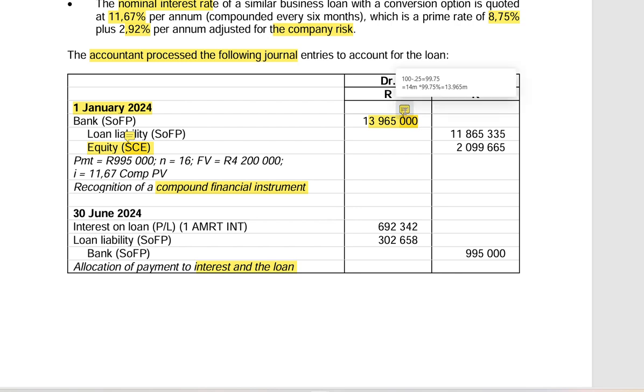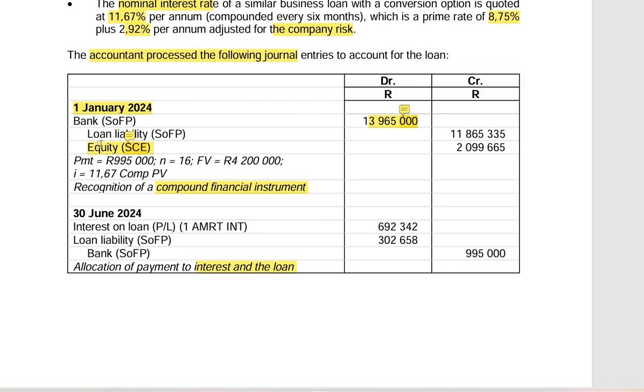How did they arrive at that? They said 100% minus 0.25% for the initiation fee. They got 99.75%. Then they multiplied 99.75% by 14 million, and they got 13,965,000. So basically, the amount we're going to get is 14 million minus the percentage that relates to the initiation fee, which is 0.25%.